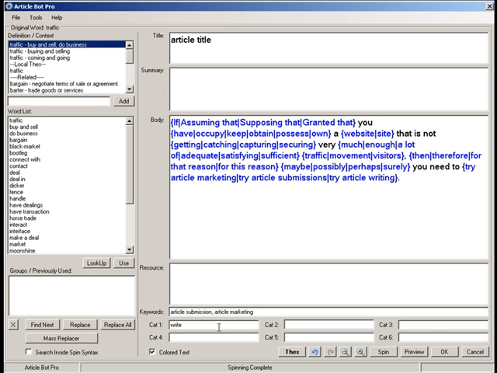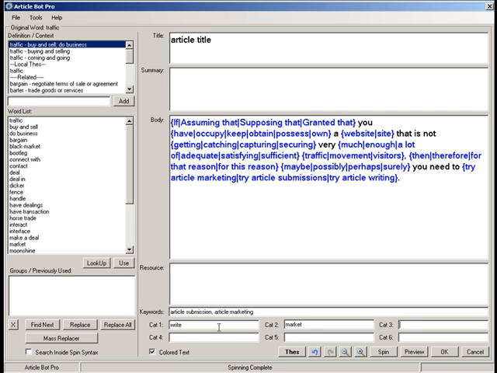For example, if you're writing an article related to marketing, you can just say "market". And what ArticleBot Pro will do when it's submitting the article is find the category that is related to marketing by just searching for a word within a word.